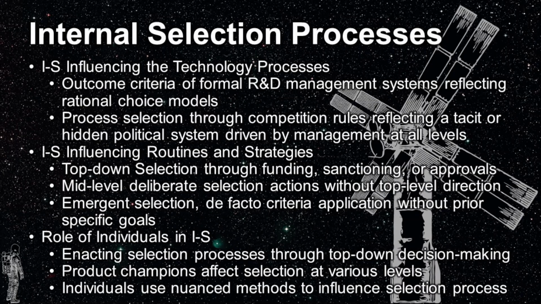Internal selection can also have an influence on technology processes. Top-down, there can be a deliberate selection of technologies through formal R&D management systems based on outcome criteria that reflect rational choice models. The system of technology selection might include multiple options in competition, but the competition rules to define a winner probably reflect a political system that may be tacit or hidden, or driven by experienced management choices, thereby influencing the process. Managers at all levels, in fact, can manipulate the selection systems to influence outcomes.